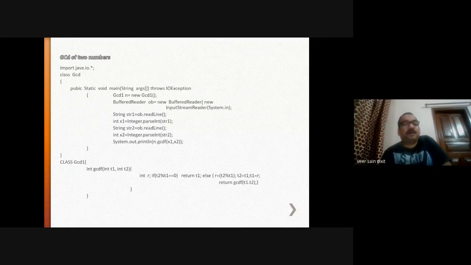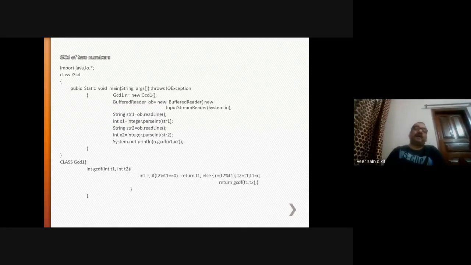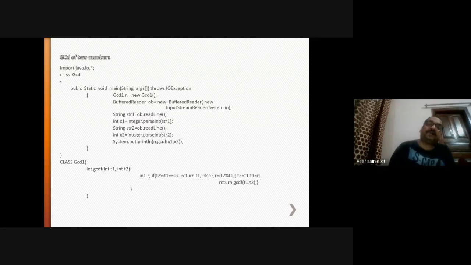This is the name of the function. This function is defined within class GCD1. You are passing these two arguments x1, x2, and GCDF is defined within this class GCD1. So in int GCDF, whatever the values of x1, x2, will be copied to T1, T2.